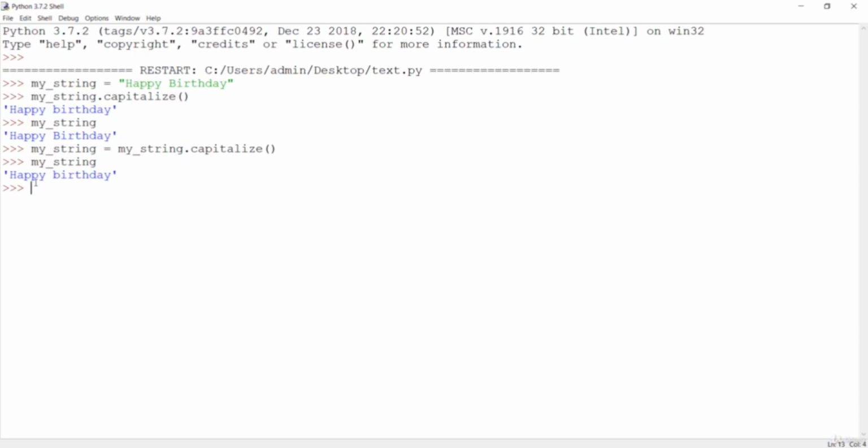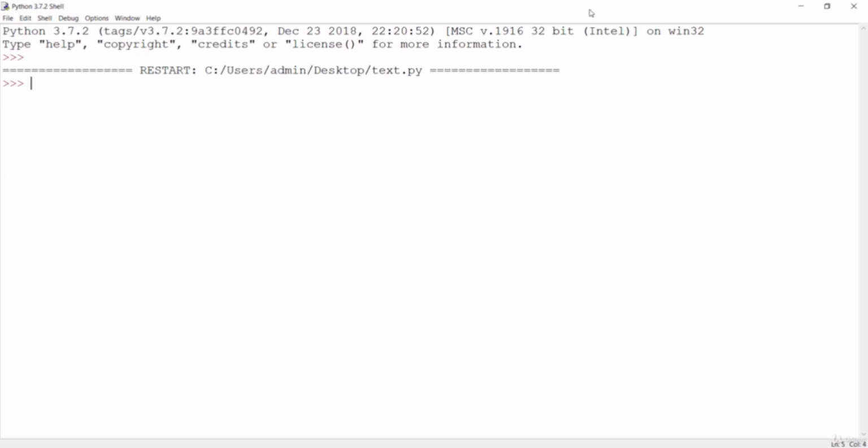Just remember that. The next function we can see is the lower function. If I say lower, this is going to convert all of these characters into lowercase. Next one, obviously, is upper. If we say upper, this is going to change all the characters into uppercase. This is the way to convert to uppercase and lowercase.